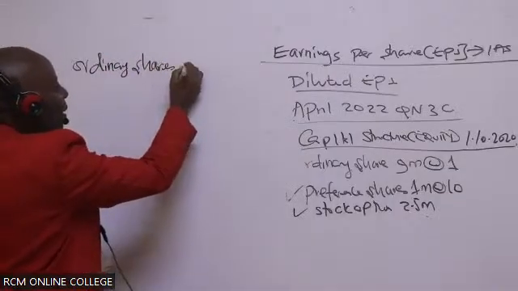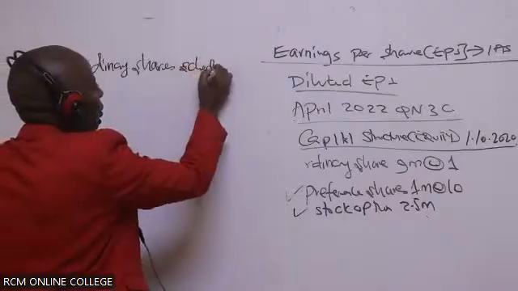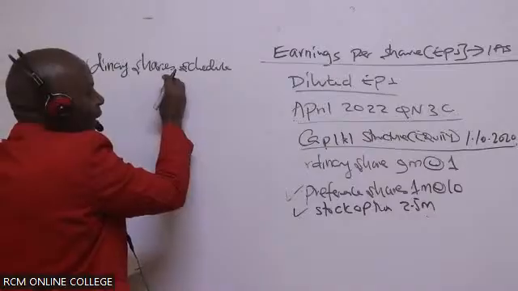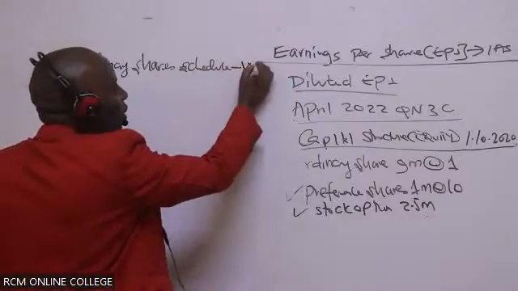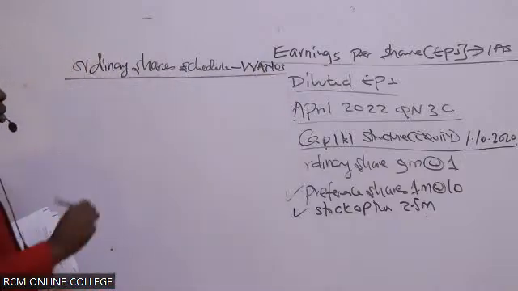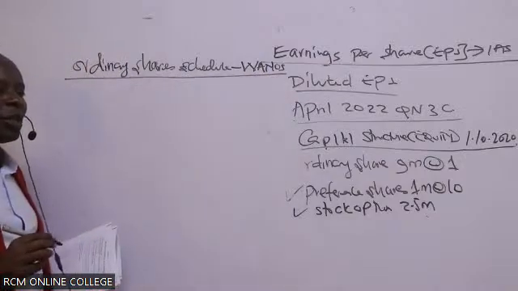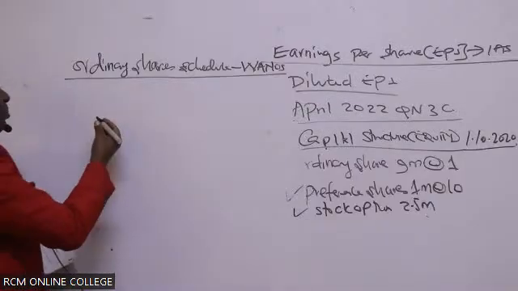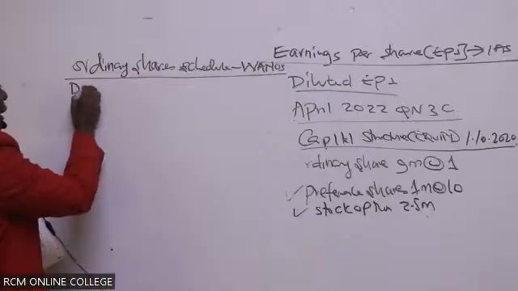You only do this schedule when we have got new issues in the year. And basically this schedule is the one that we shall use to get what we call the weighted average number of shares. And I told you how you should put this up. You start with the date.